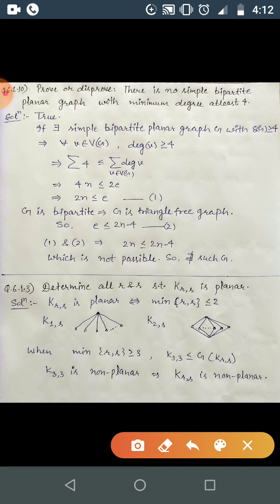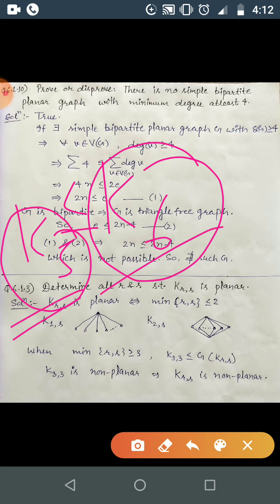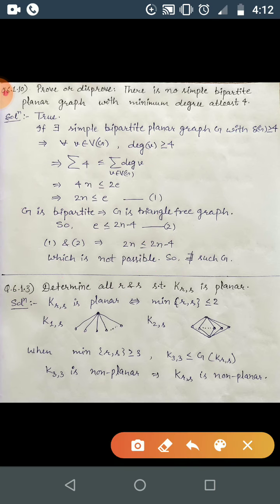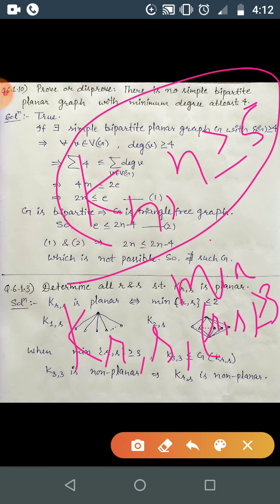So what about K_6? Is K_6 planar or not? Non-planar, because K_5 is non-planar and K_5 is contained in K_6. We can't draw a planar embedding of the smaller graph, so we cannot draw a planar embedding of K_6 either. Likewise, K_n is non-planar whenever n is at least 5. And K_{R,S} is non-planar whenever the minimum of R and S is at least 3. I hope this is clear.